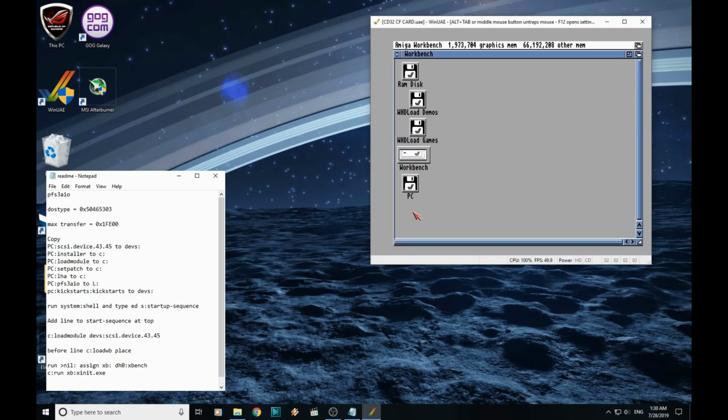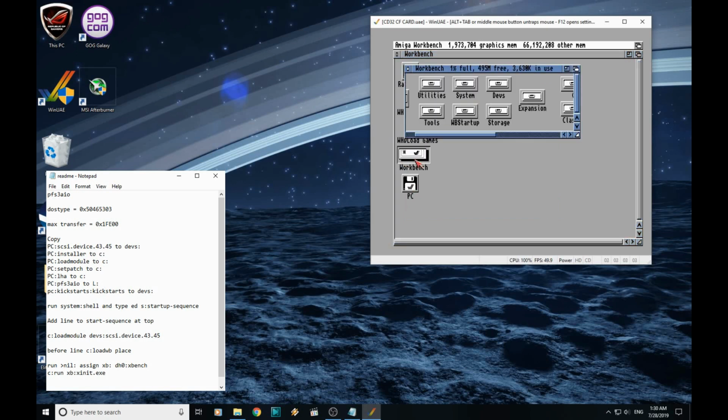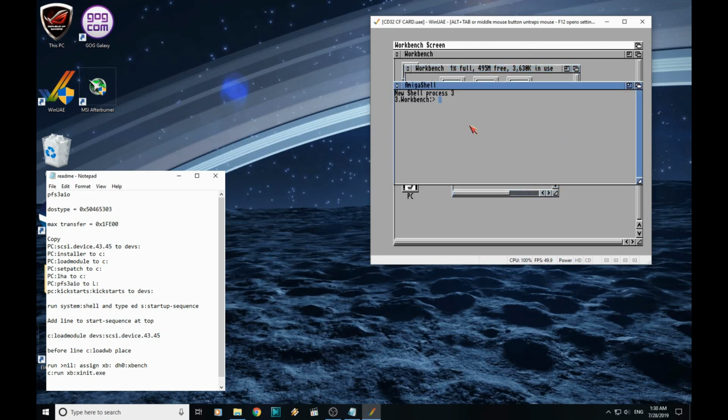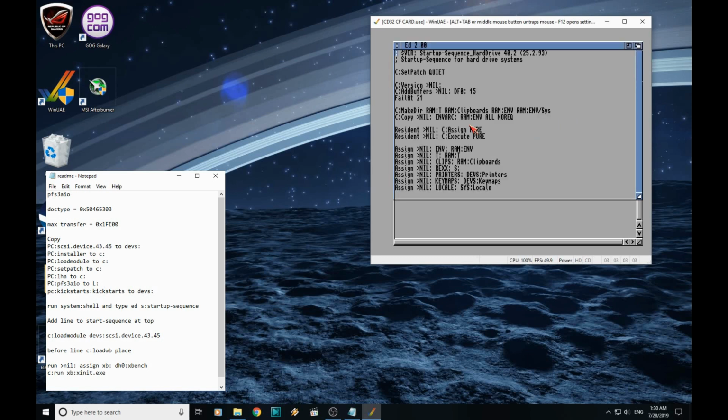What we're going to do now is load the new SCSI device. So we will go into System and Shell, and you want to type ed s:startup-sequence, hit enter.